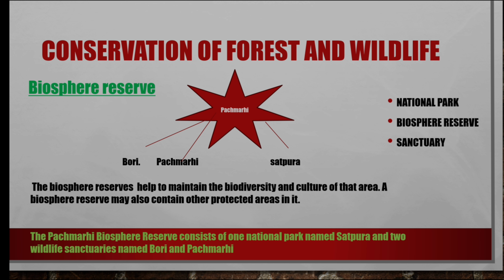The Pachmarhi Biosphere Reserve consists of two sanctuaries, Bori and Pachmarhi, and one national park, Satpura National Park. It's very important: two sanctuaries and one national park. Simply, a biosphere reserve is a very large area, and the culture of that area is to be protected. Basically, the biosphere reserve also contains tribals, and the culture of those people is to be maintained here. It's a very important point.